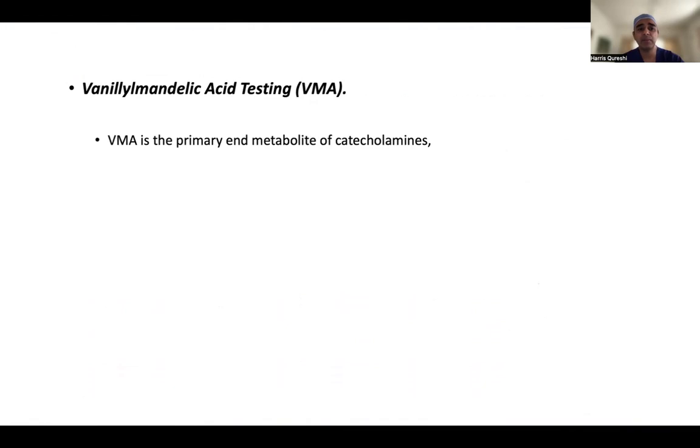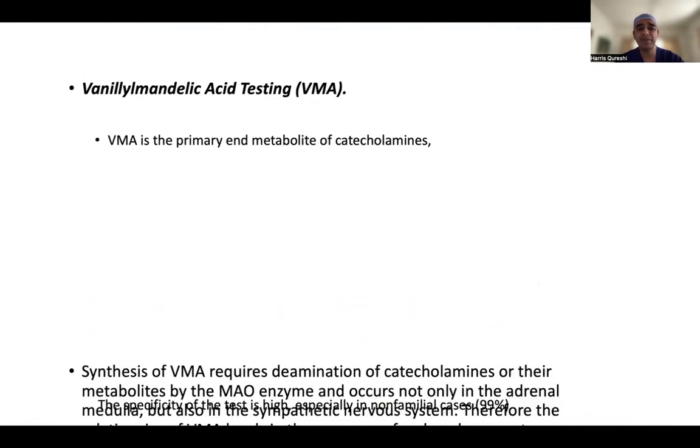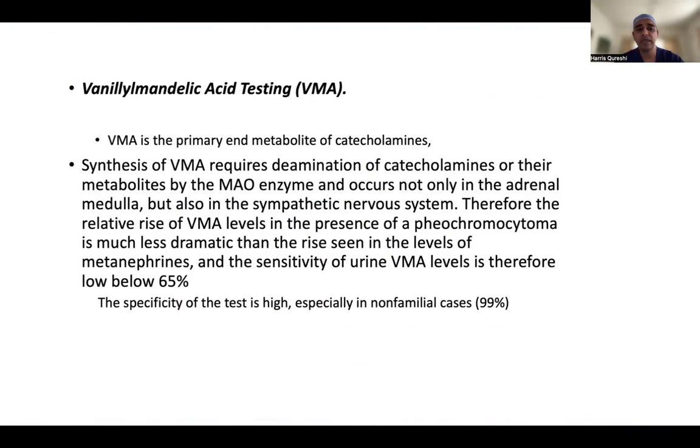Vanillylmandelic acid is another modality, the primary end metabolite of catecholamines. Its synthesis requires catecholamines or their metabolites to be acted on by the enzyme MAO, and occurs not only in the adrenal medulla but in the sympathetic nervous system as well. Therefore, the relative rise of VMA levels in the presence of pheochromocytoma is much less dramatic than the rise of metanephrines. So its sensitivity is a bit less, 65%, so you can miss it. The specificity of this test is high, especially in non-familial cases, but metanephrines have an advantage.